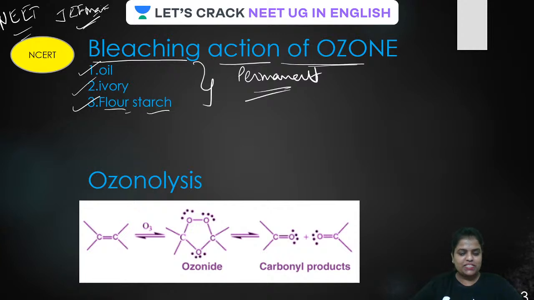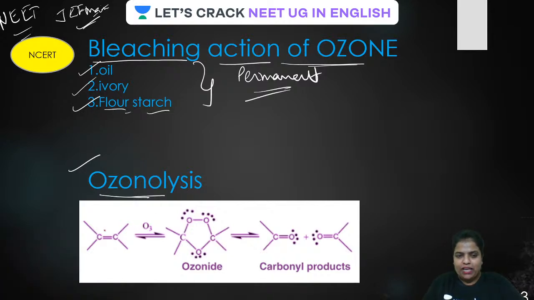So many uses. It is also used to bleach pulp and paper. Don't worry. Now the other importance, guys, is that it causes ozonolysis. This is something which you are all very much familiar with. Ozonolysis of unsaturated bond, isn't it? It is very, very important.